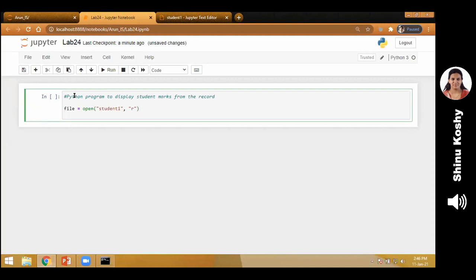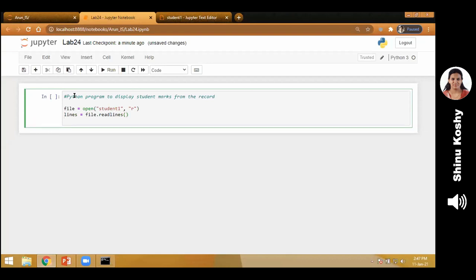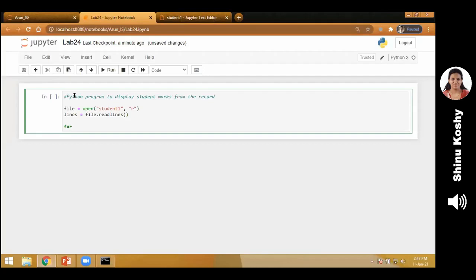Then what should I do? I read from the file. For that, I use file.readlines. Please remember the S. If you don't give S, it will read only one line and you will not get the other output. So readlines is used to read all the lines. So please remember, readlines is required. If you miss S, you will get the output, but only a single line. And where are we storing those read items? In the lines. So lines equal to means I'm storing all the data in my lines.